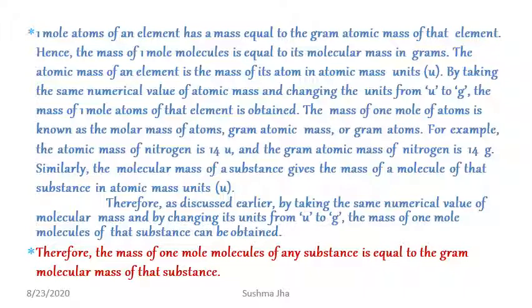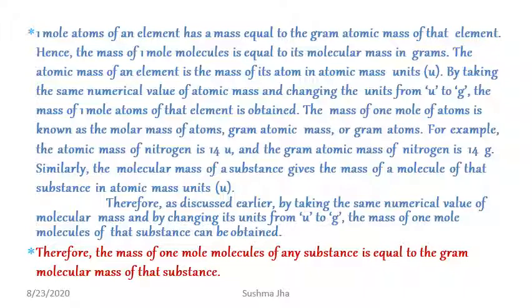One mole of atoms of an element has a mass equal to the gram atomic mass of that element. Hence, the mass of 1 mole of molecules is equal to the molecular mass in grams. The atomic mass of an element is the mass of its atom in atomic mass units. By taking the same numerical value of atomic mass and changing the unit from unit to gram, the mass of 1 mole of atoms of that element is obtained.